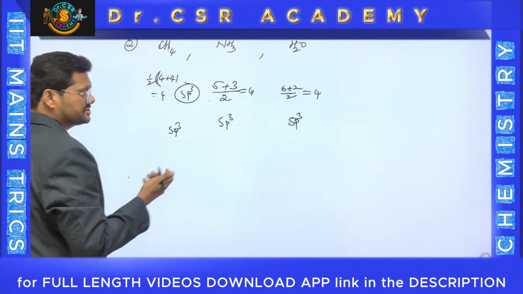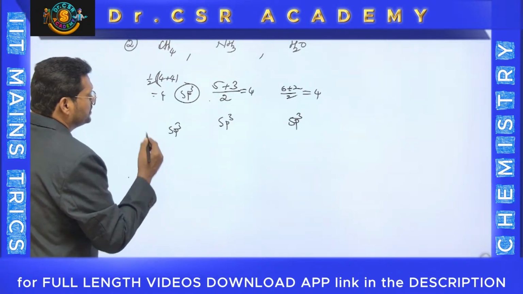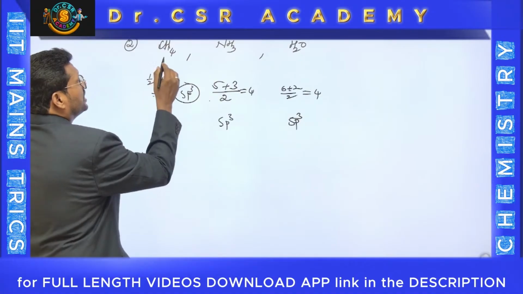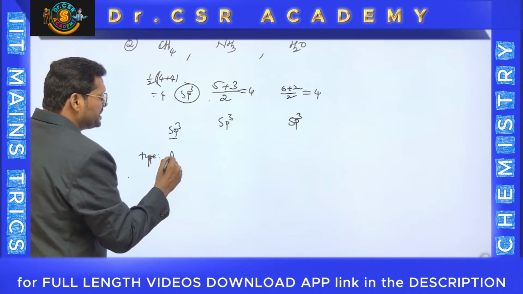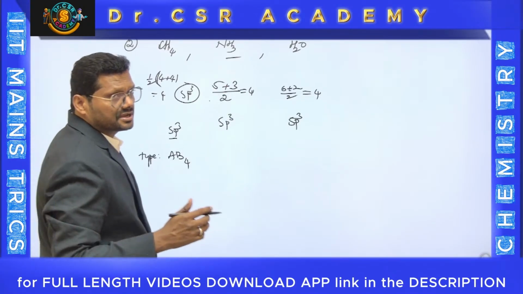Not only hybridization, we can go for type. What is the type of the molecule? So, sp3 means the geometry is tetrahedral, and already 4 bonds are there. Type is AB4. But here there are only 3 bonds. Bond pairs are 3, but 1 lone pair.